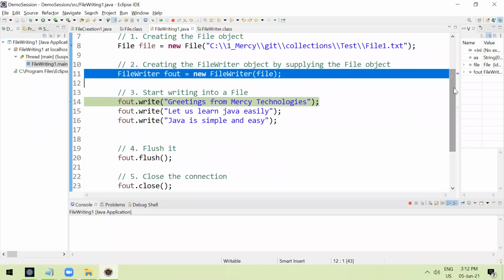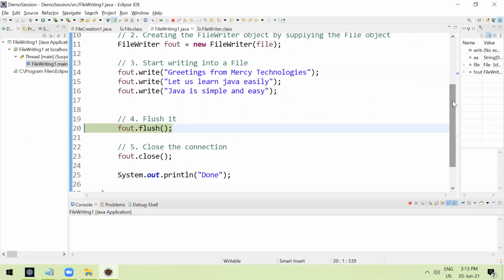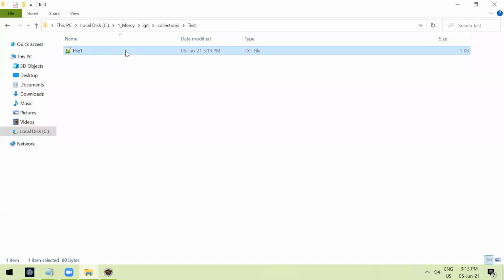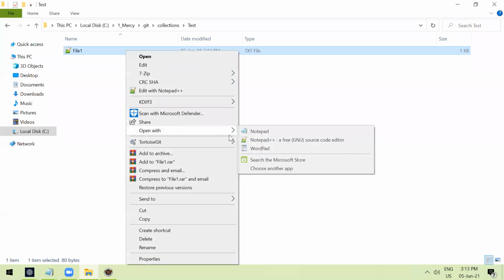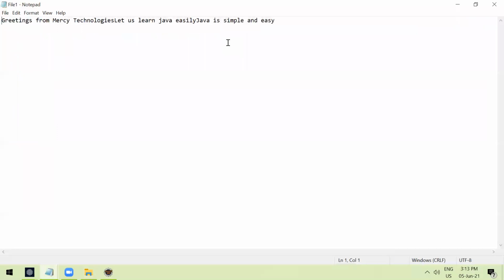Now what are we doing? We are writing line by line. Greetings from Mercy Technologies. Let us learn Java easily. Java is simple and easy. Once you complete writing it, flush it. Then close the connection. That's all done. Let's open the file now. Right click. Open the file. You can see, right?